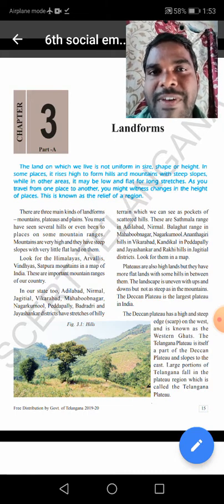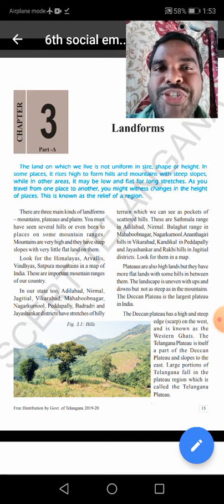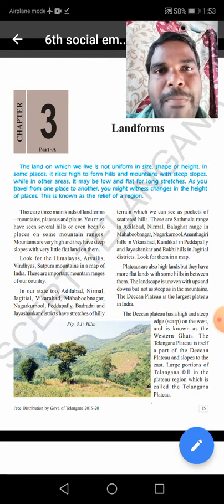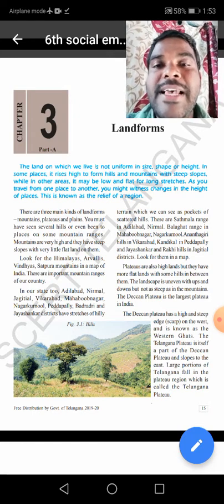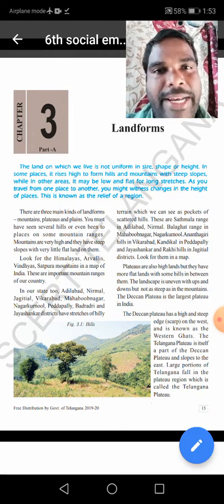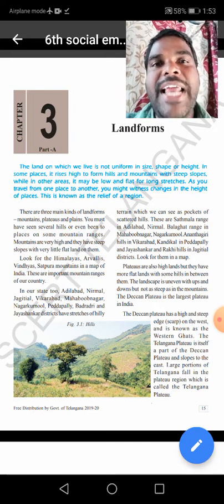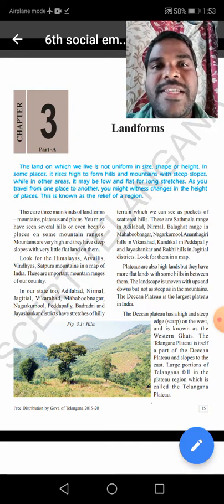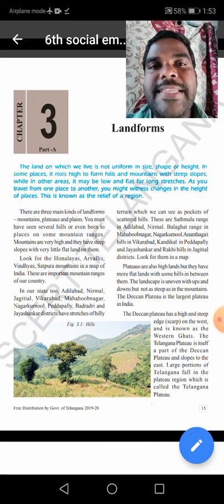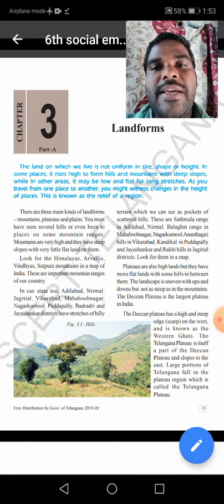Next, plateaus. What is a plateau? A plateau is also a highland, but it has a flat surface of land, and it has some steep edges. Steep edges. Yes or no? These are called plateaus, children.